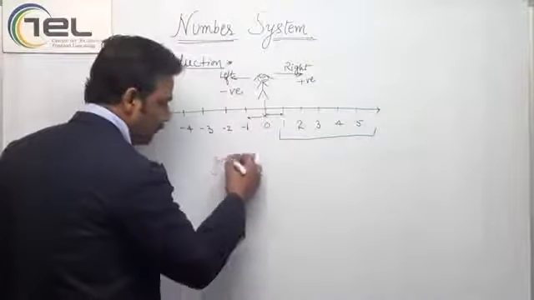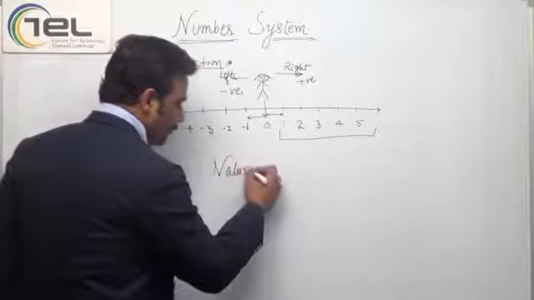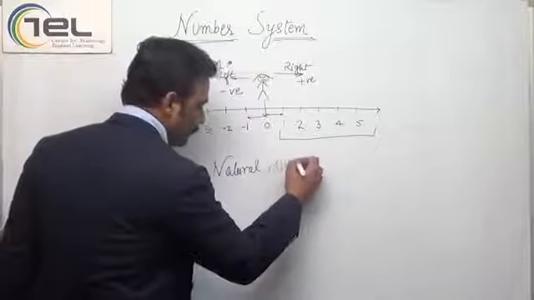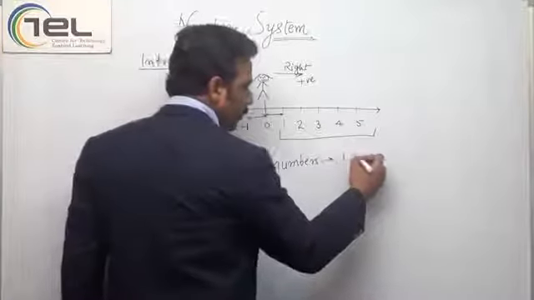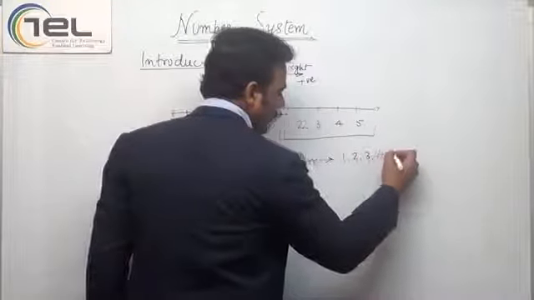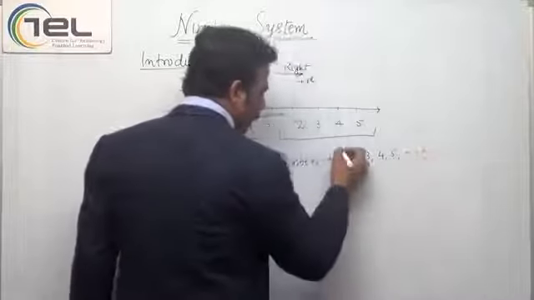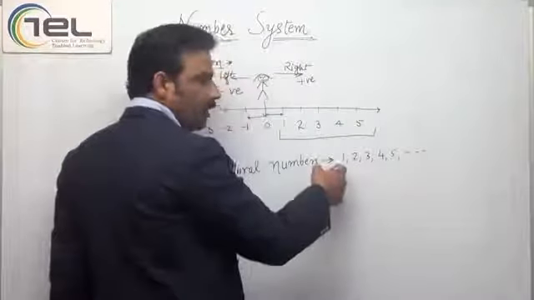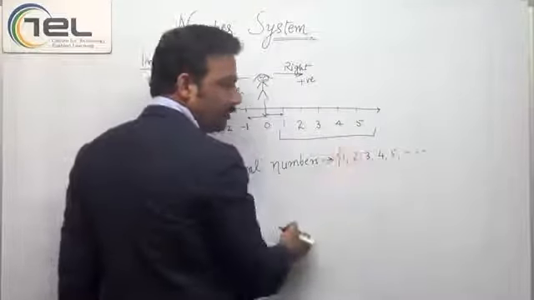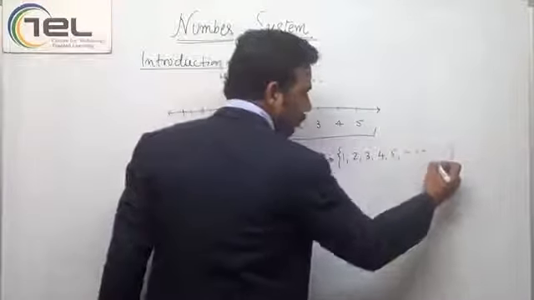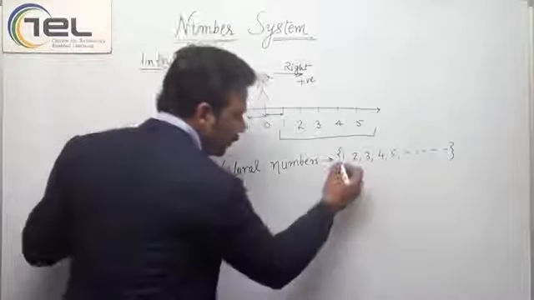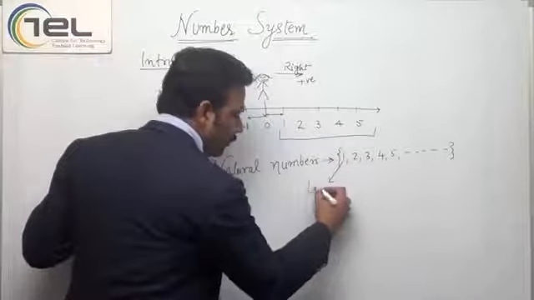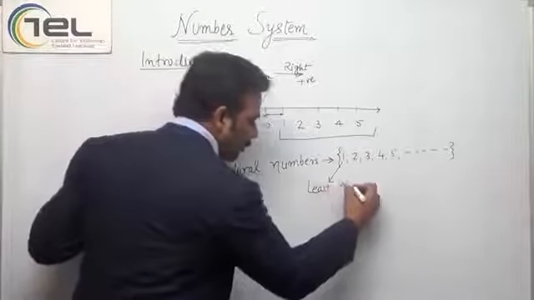What are natural numbers? These are 1, 2, 3, 4, 5 and so on. We have a left limit, this is the left, and this goes to infinity. This is called the least natural number.